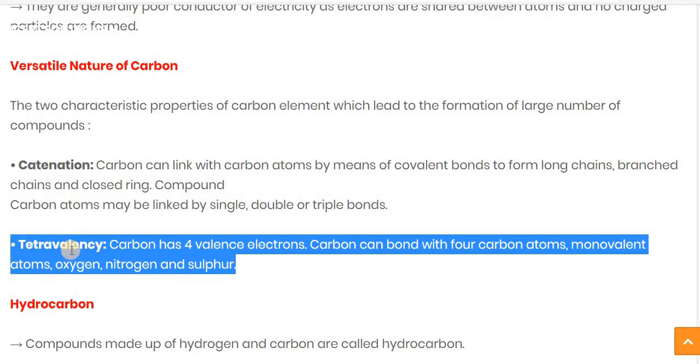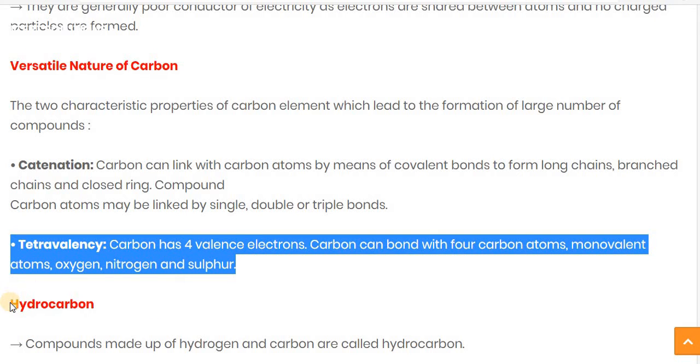Tetra means four, and valency means valence electron. The carbon has four valence electrons. The carbon can bond with four carbon atoms, monovalent atoms, oxygen, nitrogen, and sulfur. So both these characteristic properties of carbon lead to the formation of a large number of compounds. Due to that we consider carbon a versatile element.